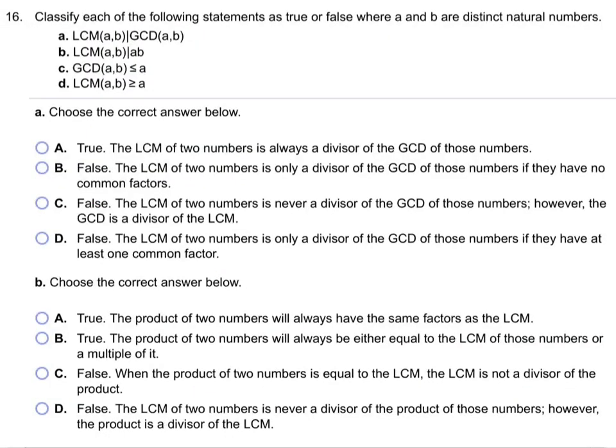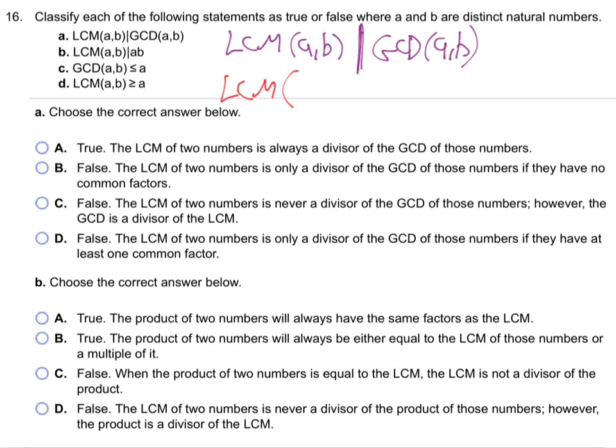16. It says LCM of A and B, and then it's got the straight bar, GCD of A and B. Okay, so what should you do with this? Well, again, I'm going to suggest just put in numbers. So let me just make up a couple numbers. I'll just try to do easy numbers. How about 10 and 2, and the GCD of 10 and 2. So notice that A and B, whatever A is, it must be that in both cases, right? If this is A and this is A, then whatever you choose for A, it's that number in both cases, and same thing for B.